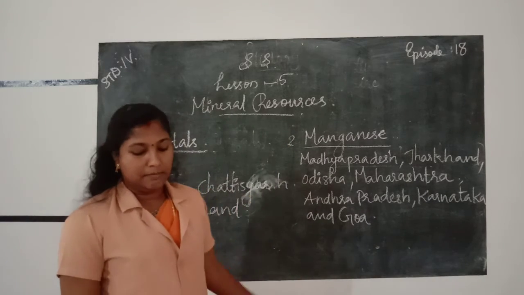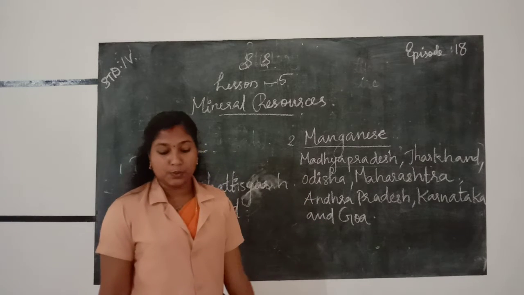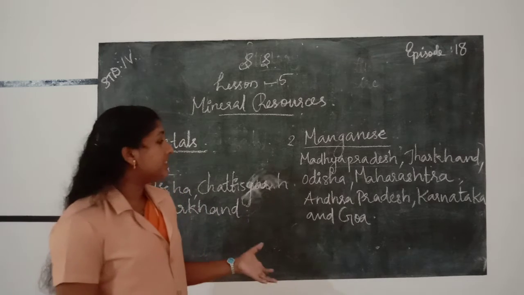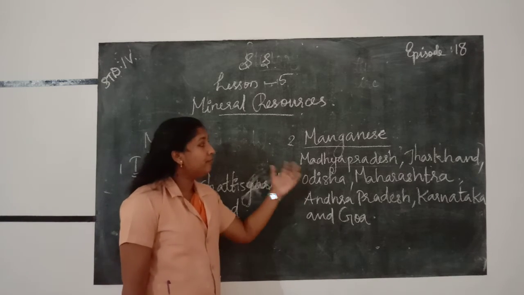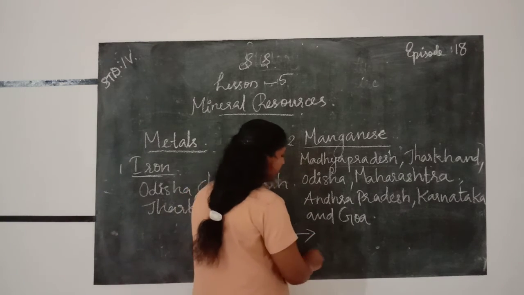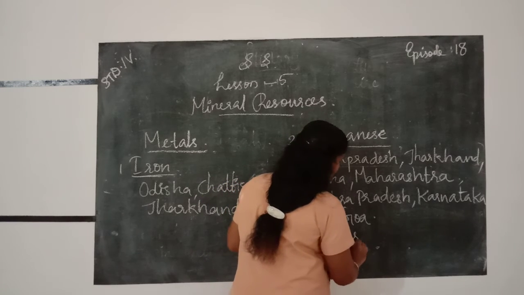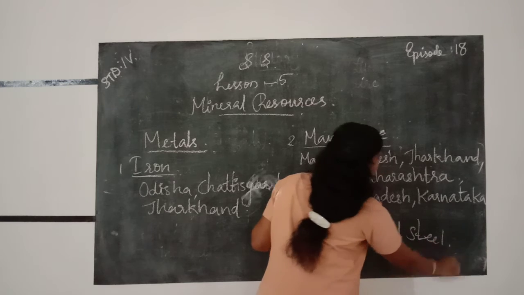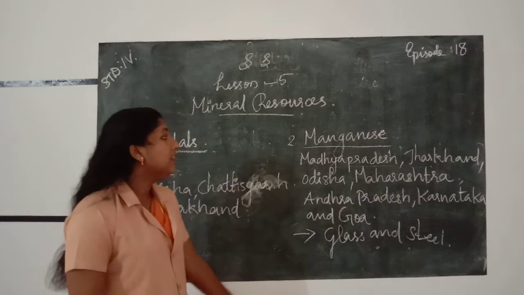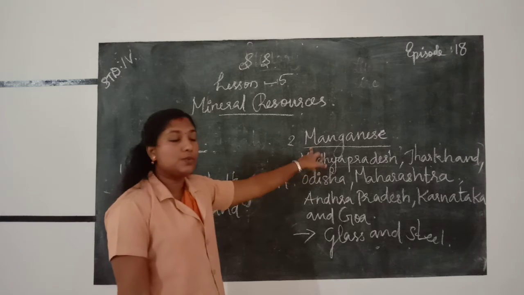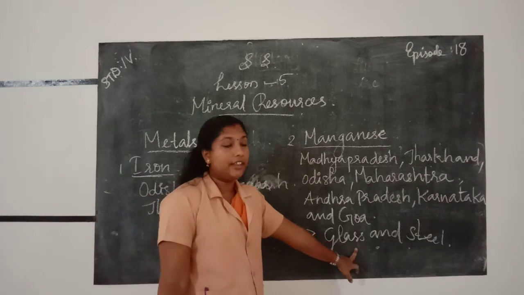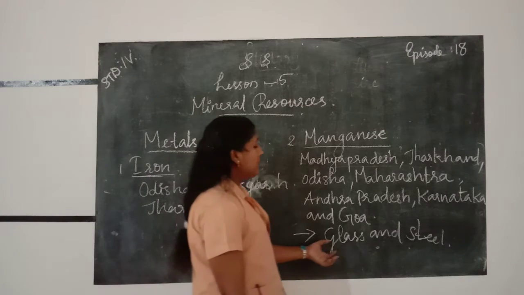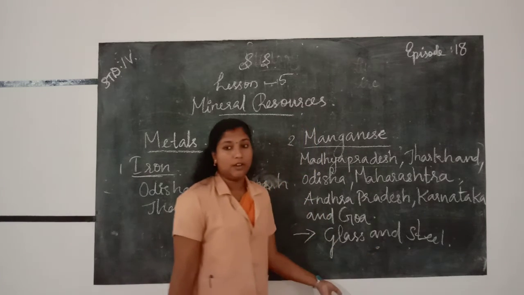Okay. Then the metal manganese is used for making glass and steel. Glass and steel are made with the help of manganese. Which metal is used for making glass and steel? Yes, manganese. Manganese is used for making glass and steel.